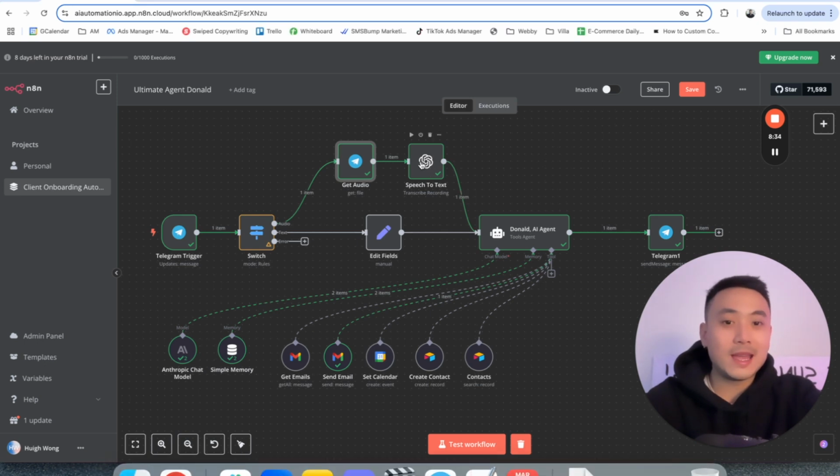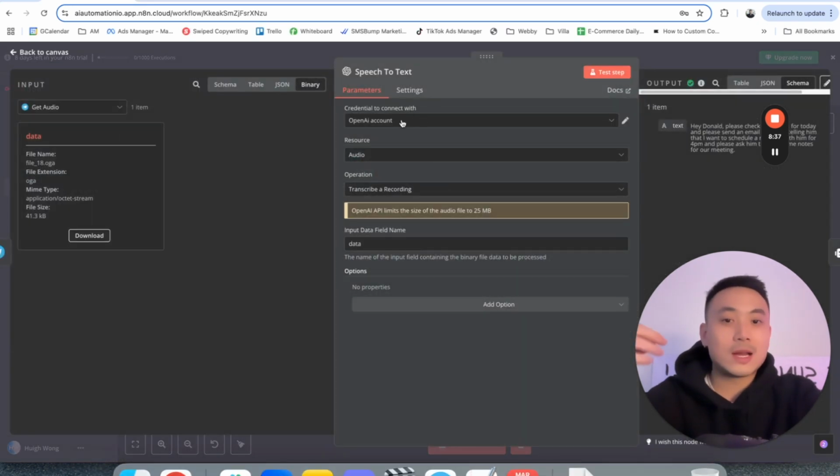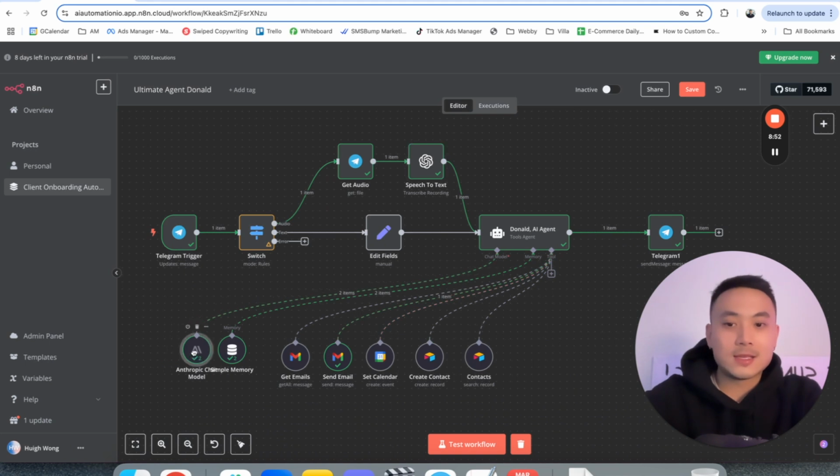After that, we're going to go over to speech to text, over to the OpenAI node, because we're going to transcribe that recording into text. You might be wondering, why don't I use Anthropic or other LLMs to do this? Because OpenAI is probably the best one to do this right now. We're then going to use Anthropic as our LLM to determine what to output. Later on we'll go through the AI agent, but for here we're also going to take a look at what this is.